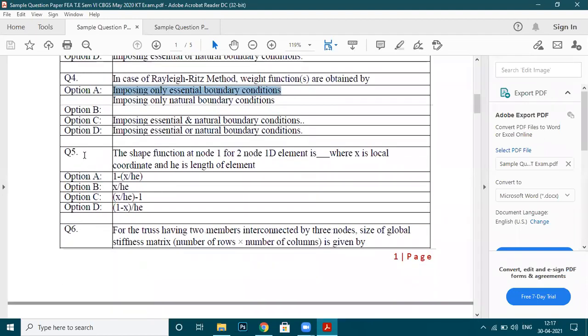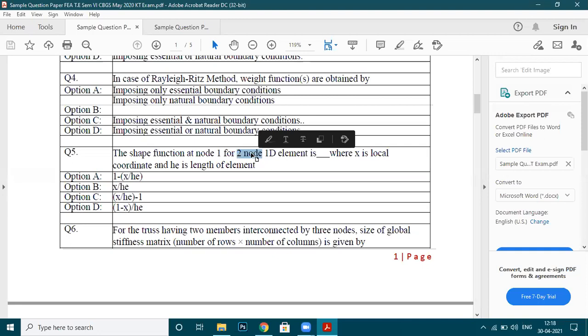Just see this question number 5. The shape functions at node 1 for a 2 node 1D element. Try to understand. A 1D element is nothing but a line element, right? So if it is a line, how many nodes will it have? If there are 2 nodes, it is called a linear element. So 1D is a line element, and 2 node is a linear element. So that is a 1D linear element.